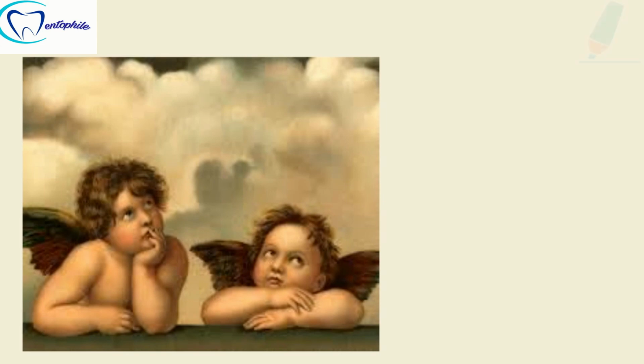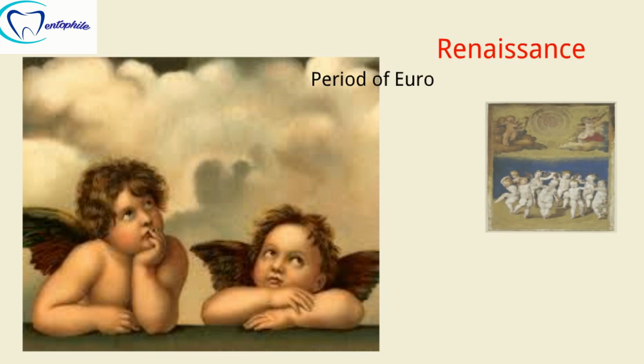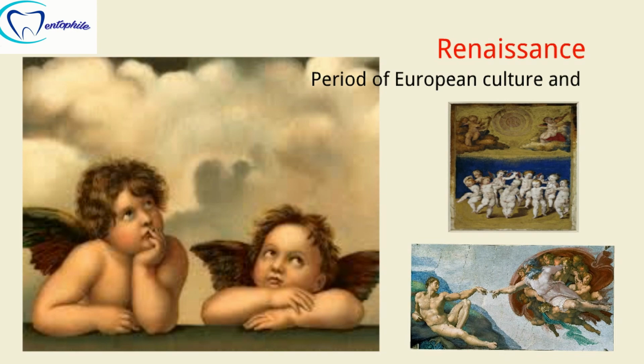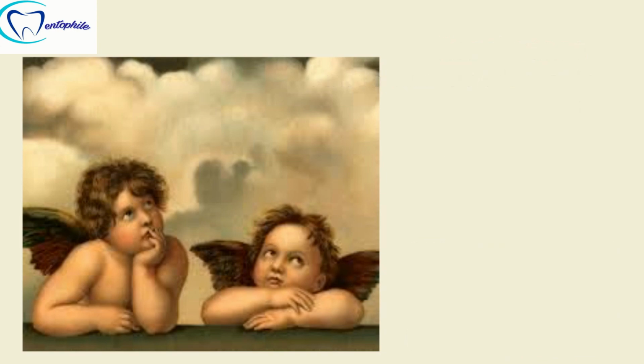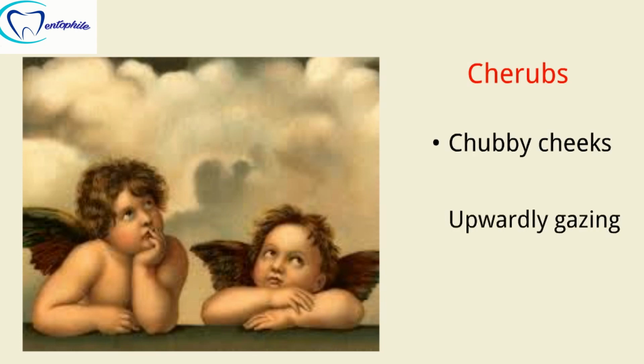So guys, let's start our video with a picture. The picture I have shown here is one of the paintings of the Renaissance period. The Renaissance, as most of us know, was a period of European culture and arts during the beginning of the 14th century. In this painting, we can clearly see two little baby angels with wings. These baby angels are called cherubs. While looking at them, we can clearly appreciate their chubby cheeks and upwardly gazing eyeballs.